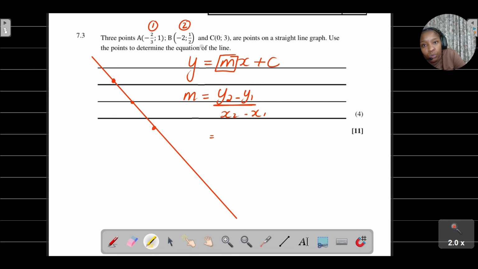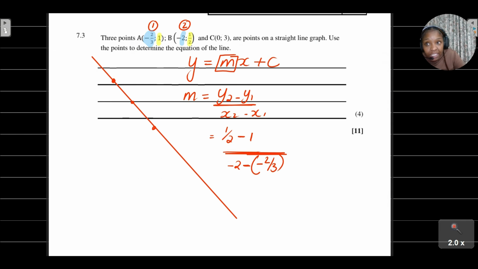What is my y2? This is my y2, which is 1/2, minus my y1, which is 1, divided by my x2, which is -2, minus my x1, which is -2/3. Look, minus an open bracket, -2/3. Please, if you don't put those brackets there, you'll make the mistake of getting minus 2/3. Don't make that mistake, please.